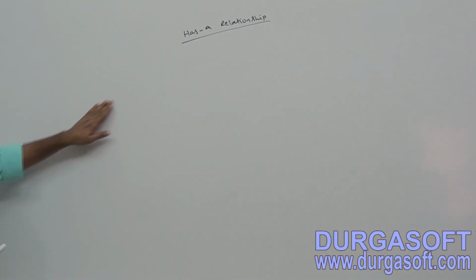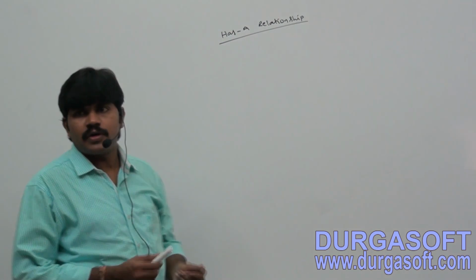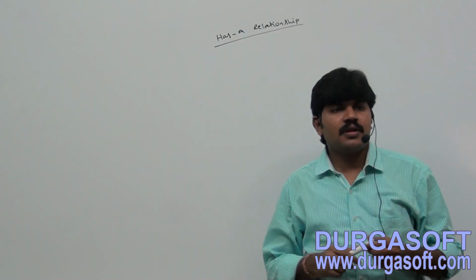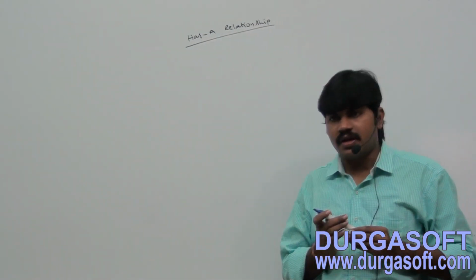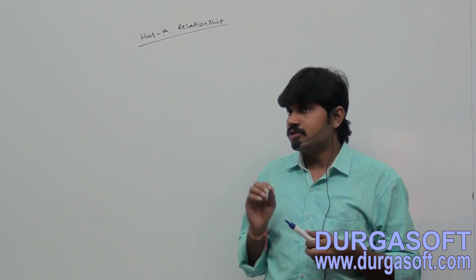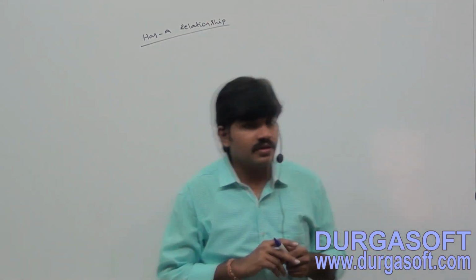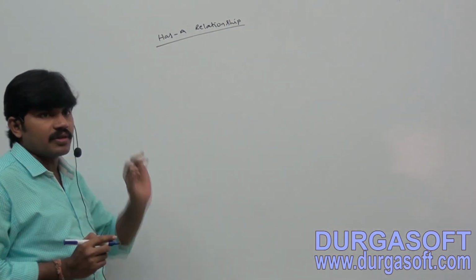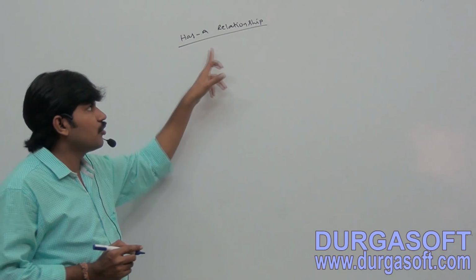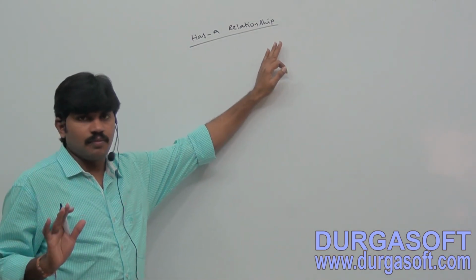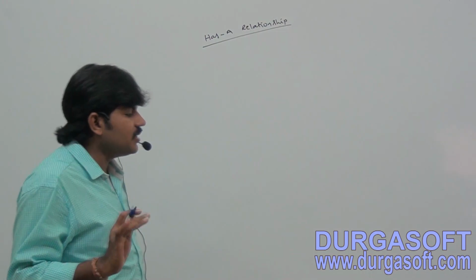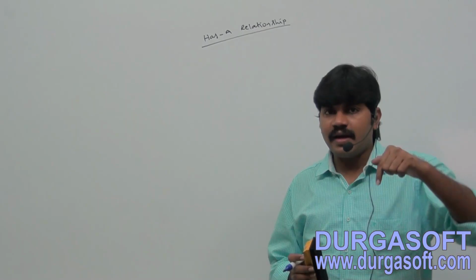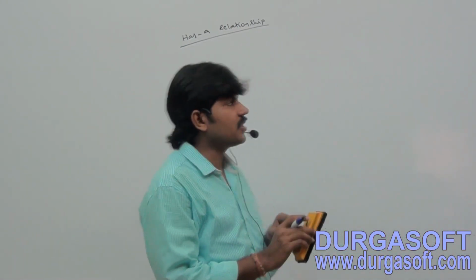So in the last session, we covered the is-a relationship, which is also known as the inheritance concept. There are several important loopholes we covered already that are part of is-a. The next relationship we have to discuss is the has-a relationship. It is also a very important concept for interview sake. Compulsorily you should have clarity about the has-a relationship, right? So what is has-a, what is the purpose of the has-a relationship, and what is the advantage of the has-a relationship? These are the things we have to talk about.